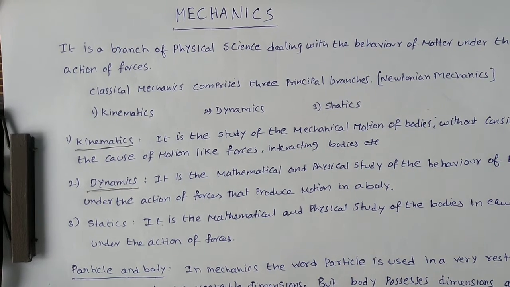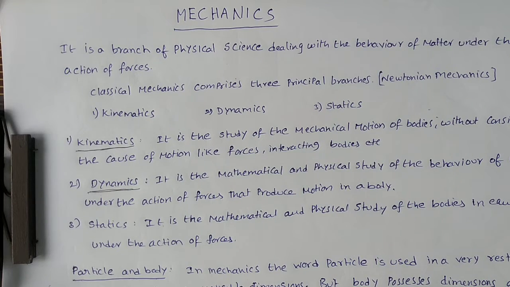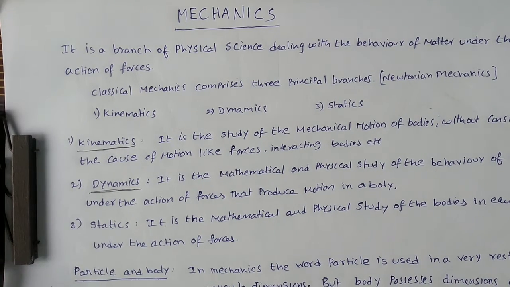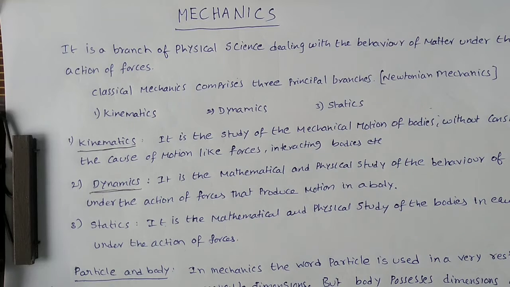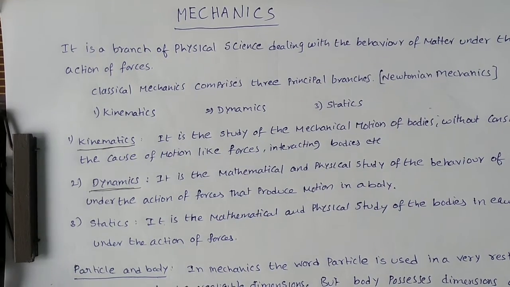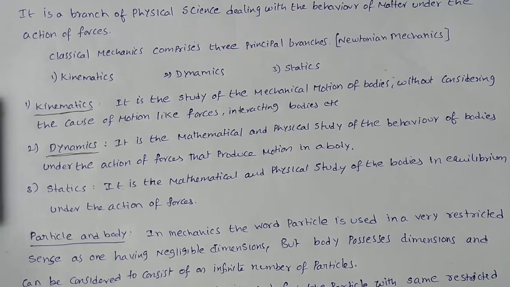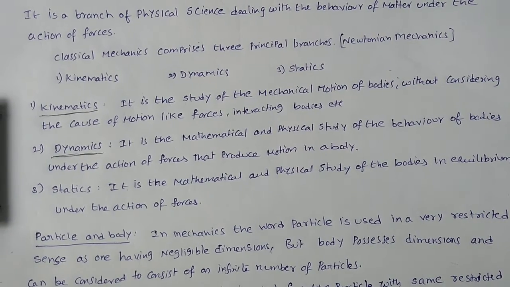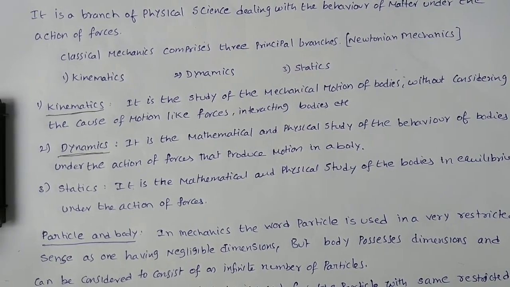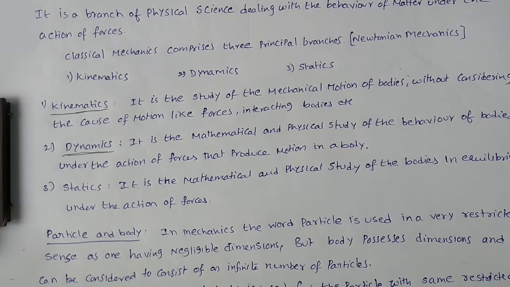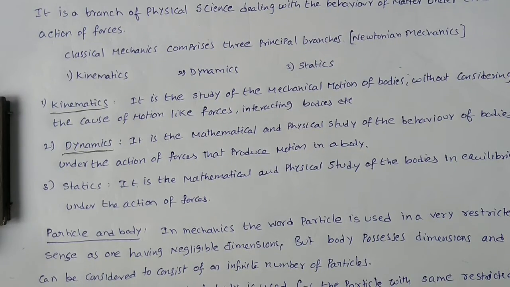Okay. Next, in mechanics or in physics, we use the words particle and body many times. So what is the difference between a particle and a body? That is an important thing. In mechanics, the word particle is used in a very restricted sense as one having negligible dimensions.